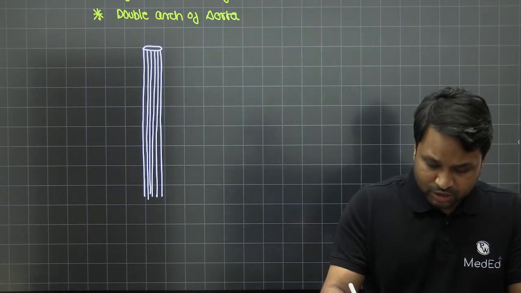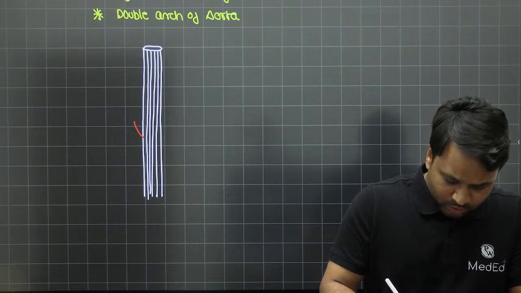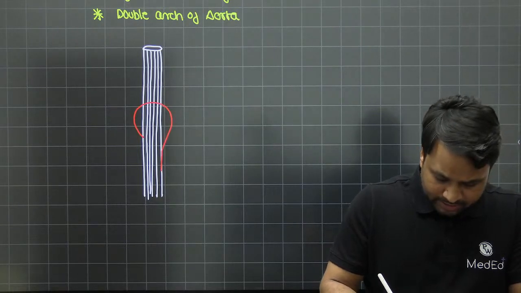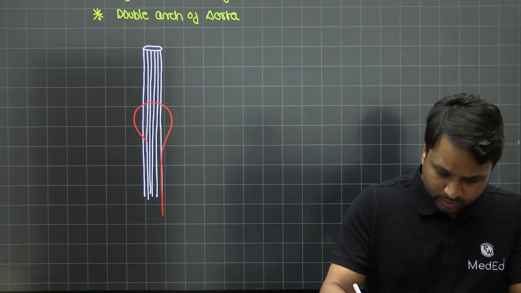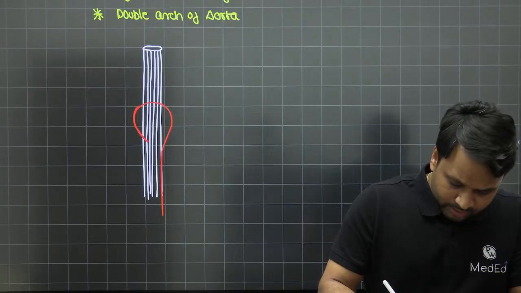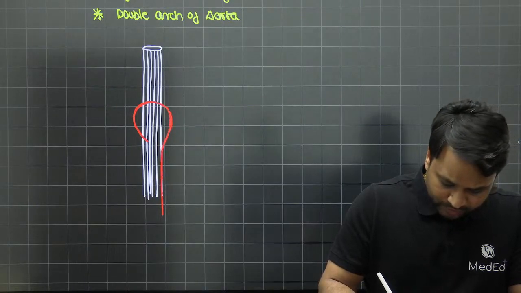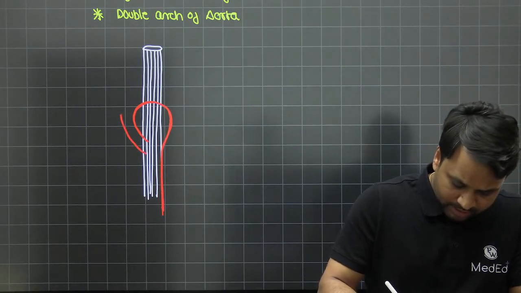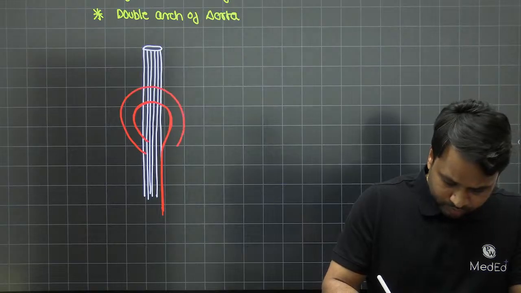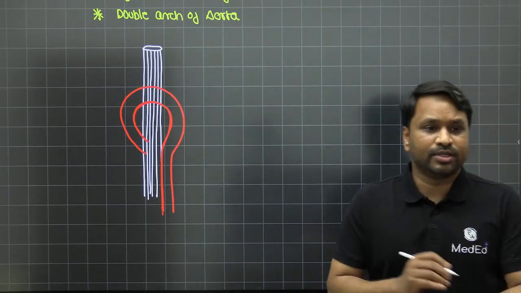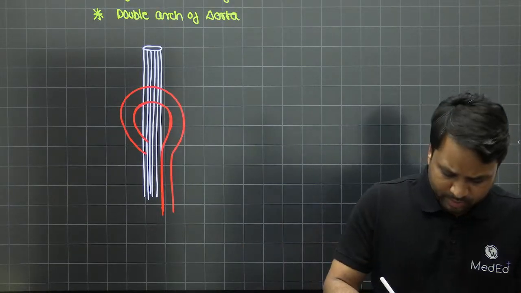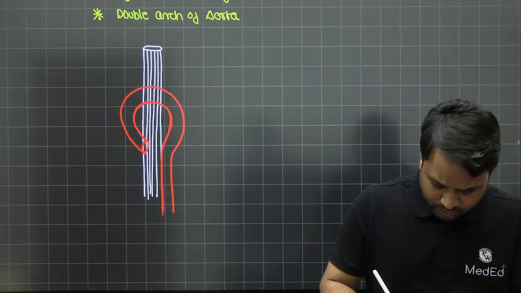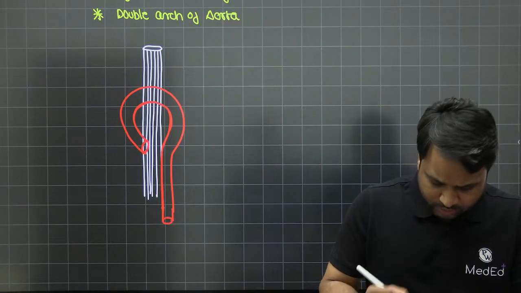Now we know the arch of aorta originates, goes over, and this is how the aorta is going to run. The aorta is going to override the esophagus, with the esophagus running behind it. This is your arch of aorta, and this is the aorta that is going to travel.